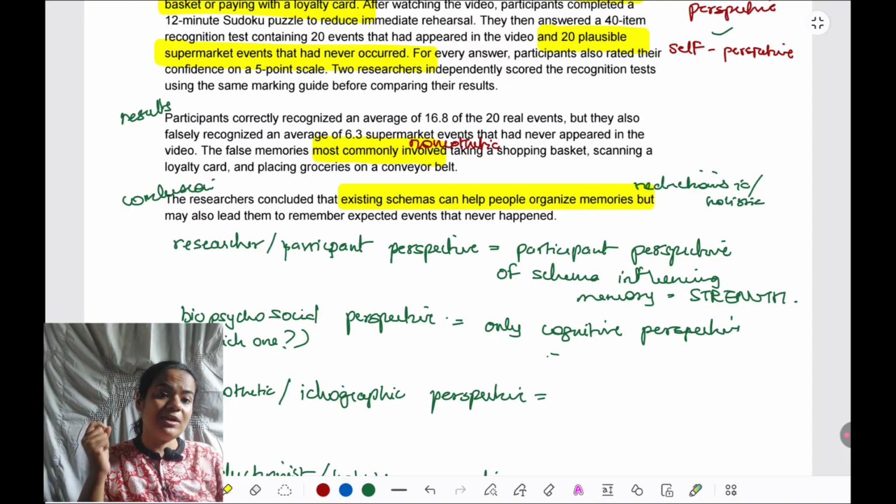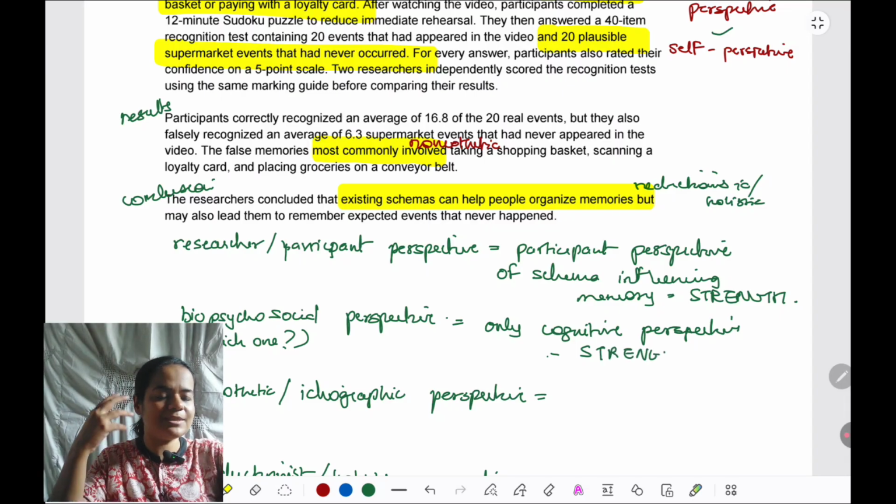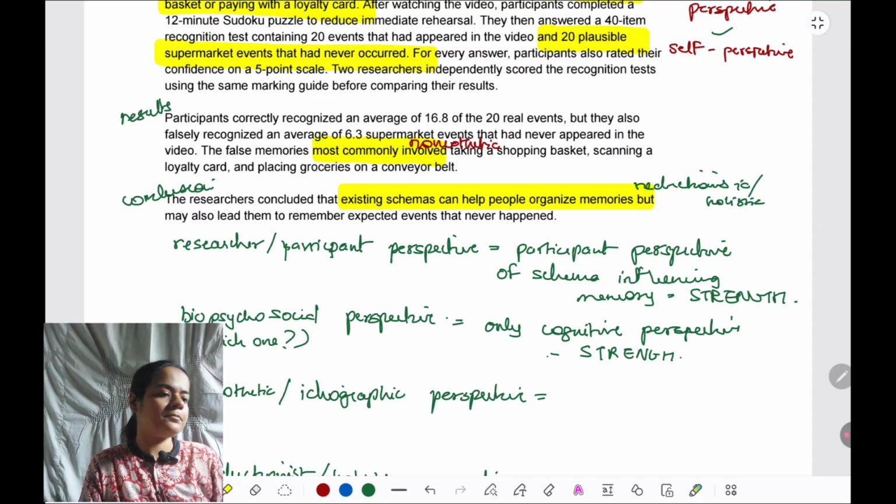These type of fundamental mental processes which are influencing everyday decision making, big decisions, we are able to study because of cognitive perspective. So it's a very big strength. In this study, only cognitive perspective has been taken in a very important topic of how schemas influence memory, how it can make it reconstructive. That has been investigated. So very big strength. No other perspective gives that importance, that credit to mental processes in how they influence our behavior.